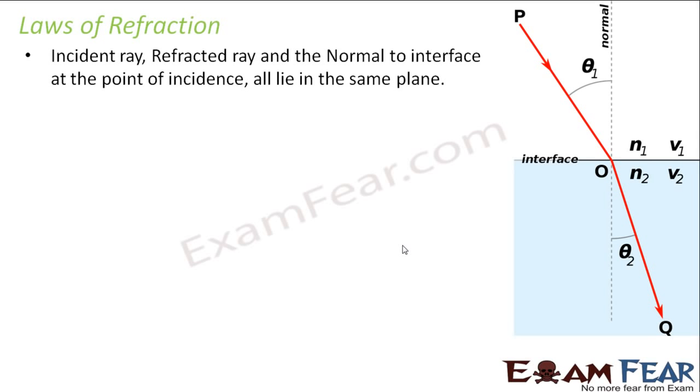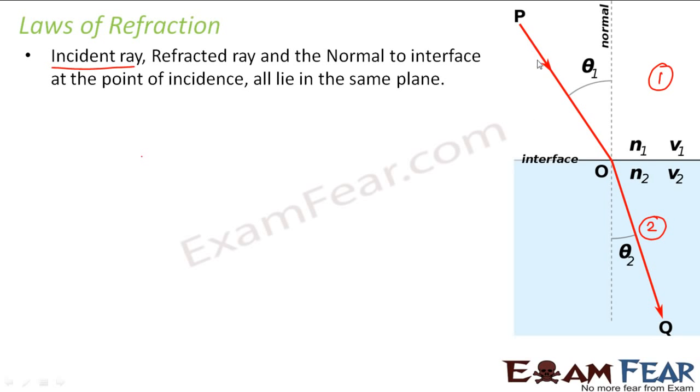So the first law of refraction states that the incident ray, refracted ray and the normal at the point of incidence all lie on the same plane. So incident ray is again the ray of light which is incident on the boundary. So this is my boundary, the boundary between two different media. So this is my first medium, this is my second medium, right? This is medium 1 and this is medium 2.